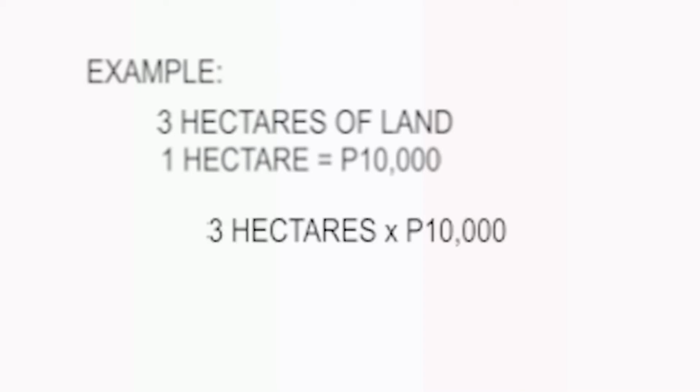These farmers pay in cash as rent for their use of the land. The rent is usually computed per hectare of land. Here is an example of cash tenants. If we have 3 hectares of land and 1 hectare of land is equivalent to 10,000 pesos, then we multiply 3 hectares of land by 10,000 pesos, resulting in 30,000 pesos per year.